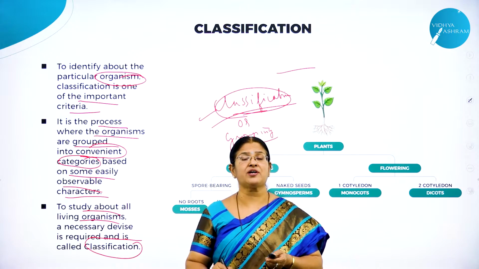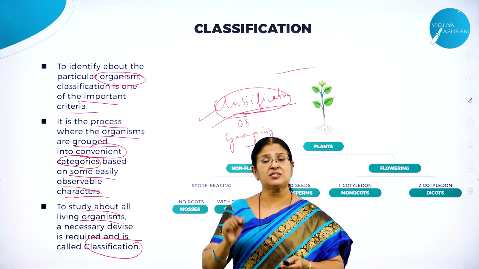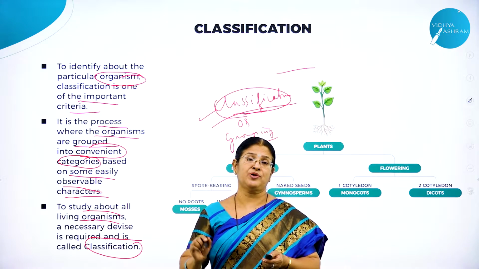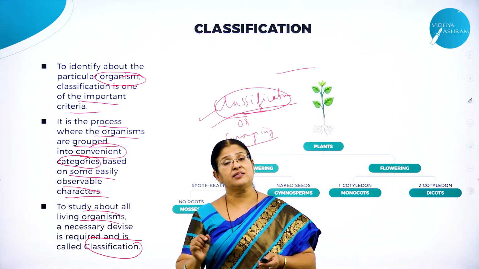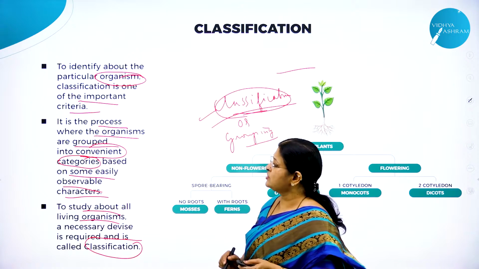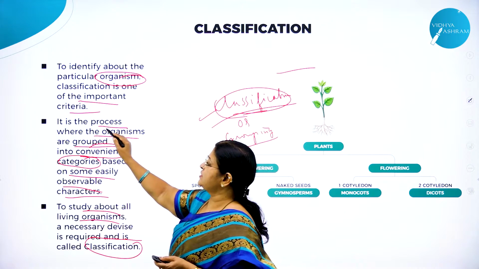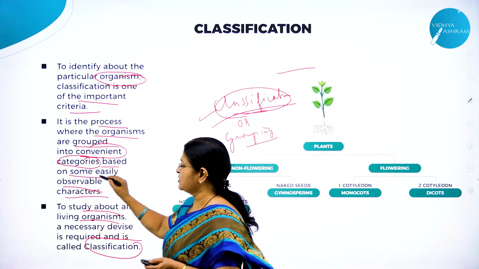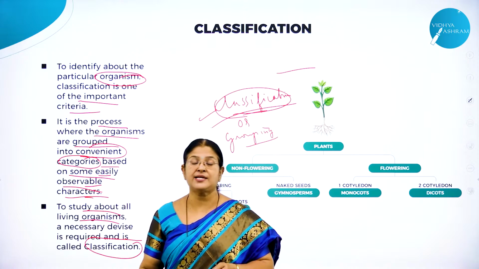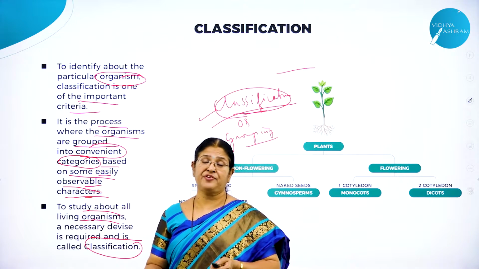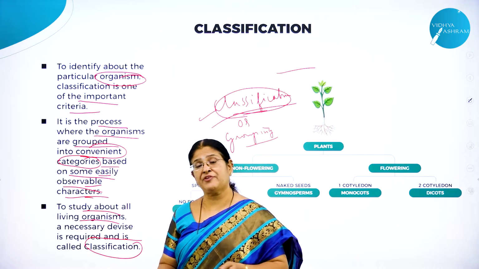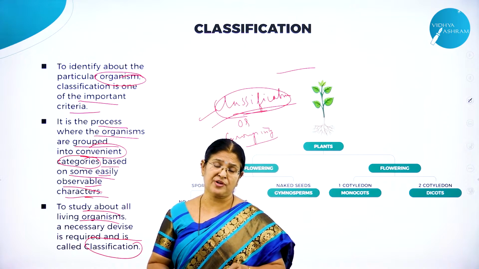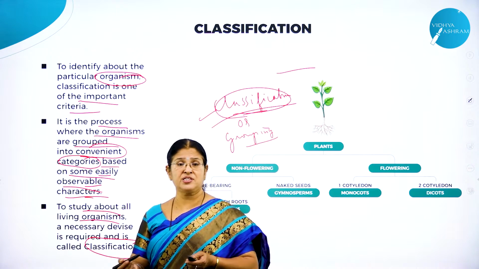So what is the significance or importance of classification? Classification or grouping is the only means of assigning a particular organism to its respective category. Then the study will be quite easy. So what is classification? It is a process where the organisms are grouped into convenient categories based on some easily observable characters. As I said, fish have fins for locomotion, and for example, terrestrial animals have legs for locomotion. Like that, we have lungs for respiration, whereas the fishes have gills for respiration.